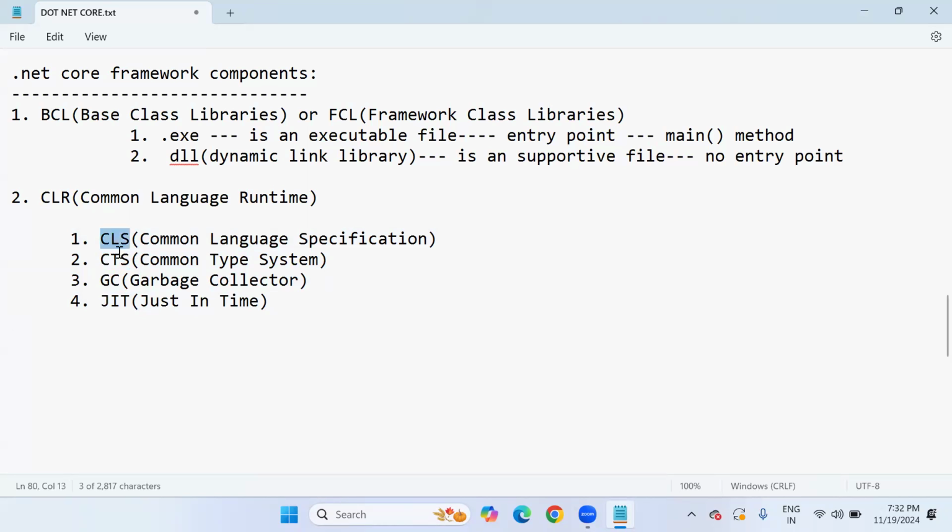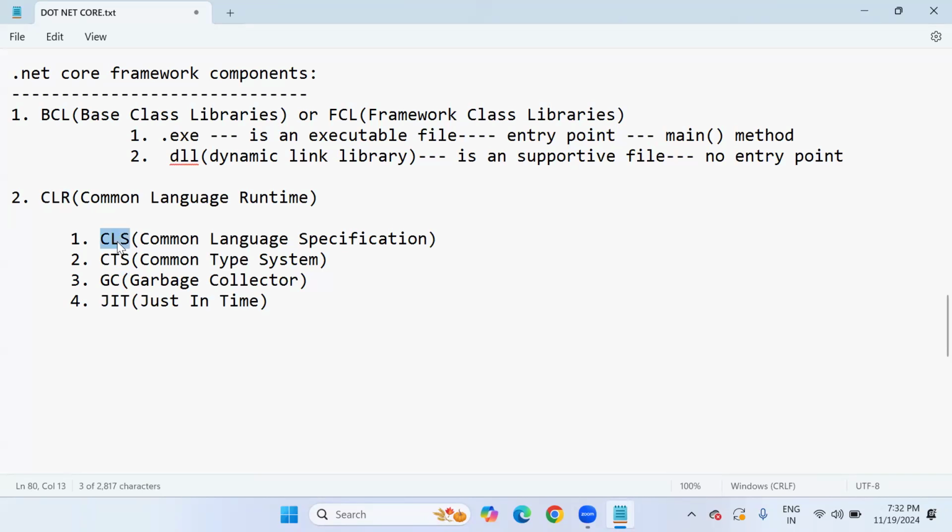If they complete their tasks properly, only then will CLR successfully provide the execution environment or runtime environment for a .NET application, otherwise not. We'll speak about the components one by one. What is the role of these subcomponents in the context of CLR?